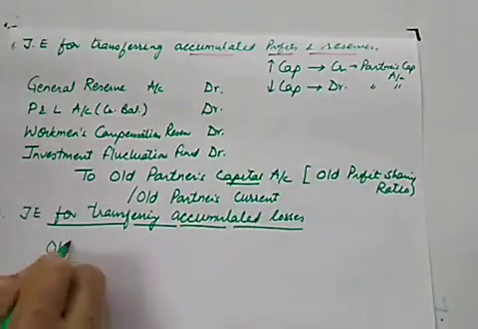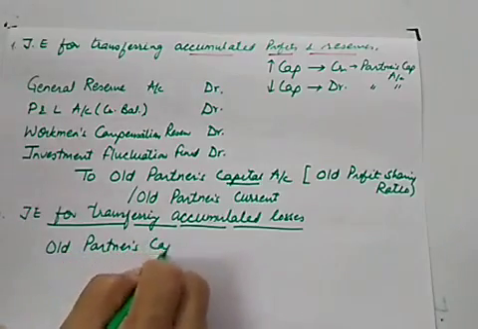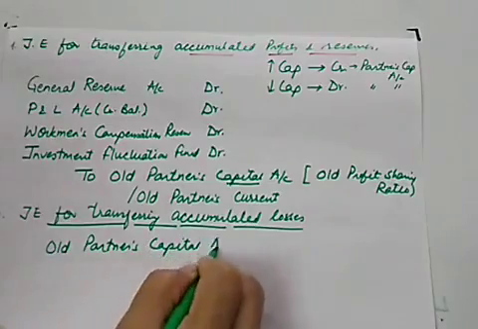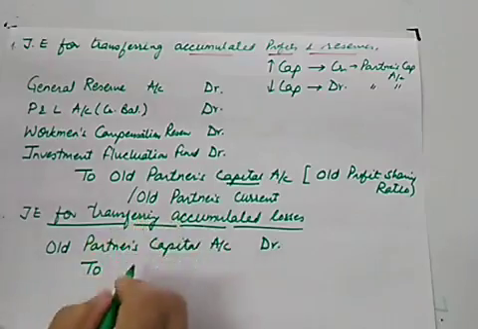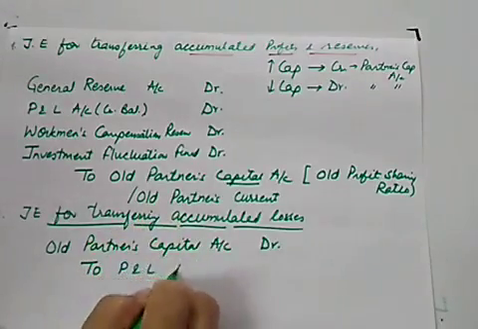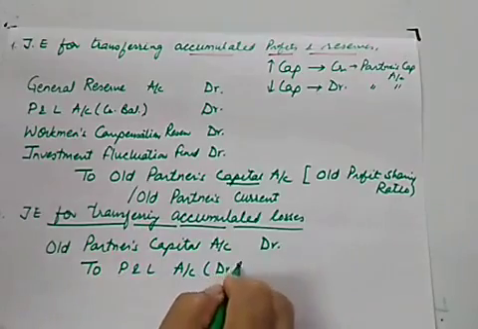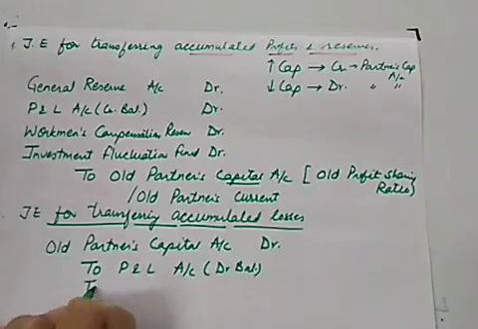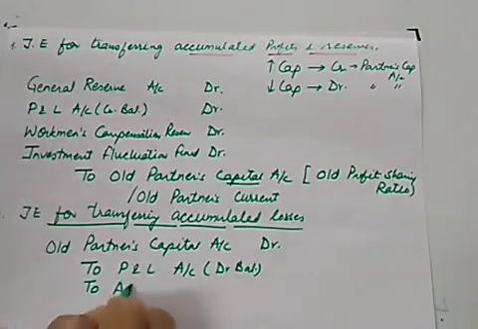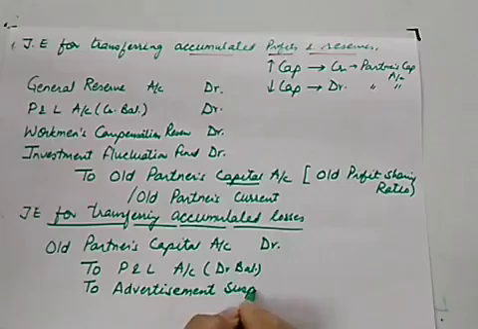So the entry will be old partners capital account debit to profit and loss account, the one which has a debit balance, to advertisement suspense account.